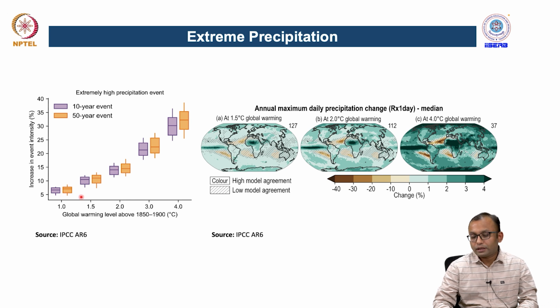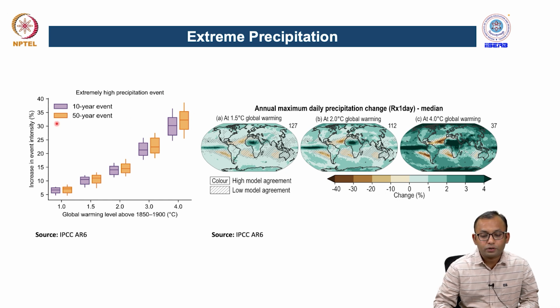So, in this box plot, we can directly see that the 10-year and 50-year events have been significantly increased. If you compare to, let us say, the 4 degree scenario, here the median value is close to between 30 or 35%, which means the 10-year return period and 50-year return period are likely to be increased by 30% and more in the 4 degree rise in the global temperature.